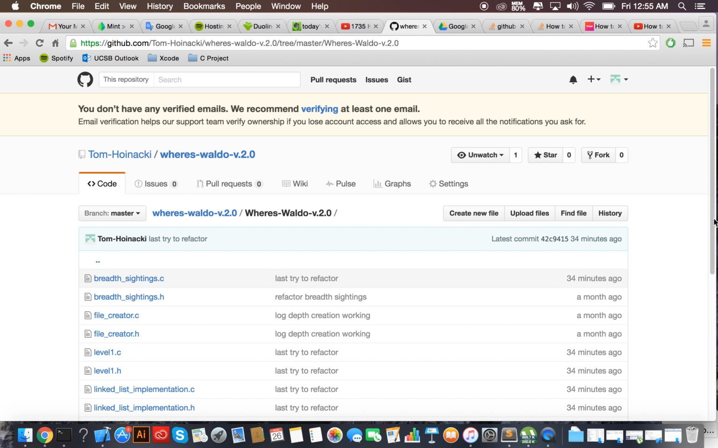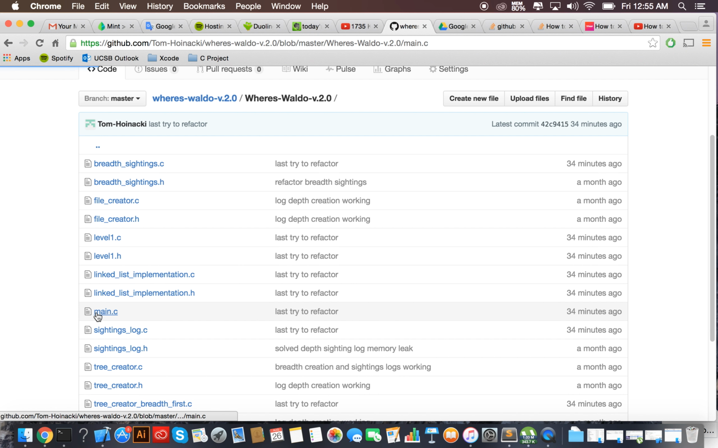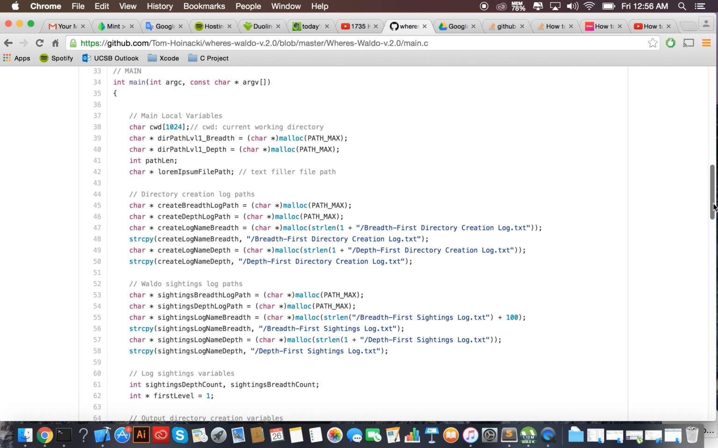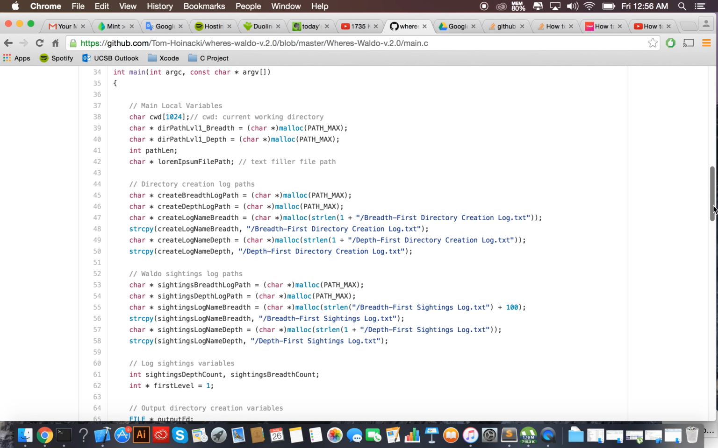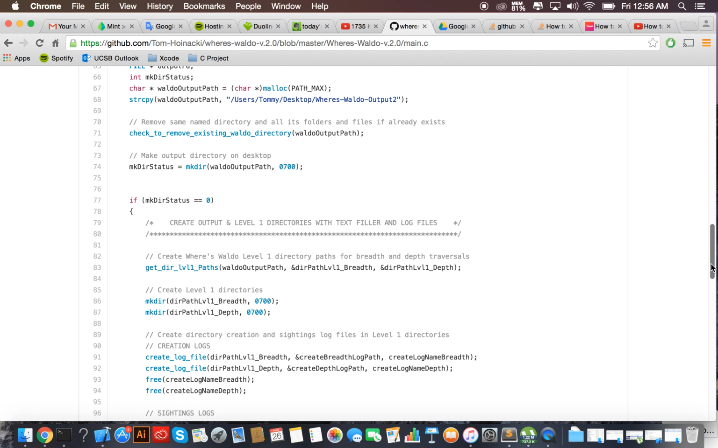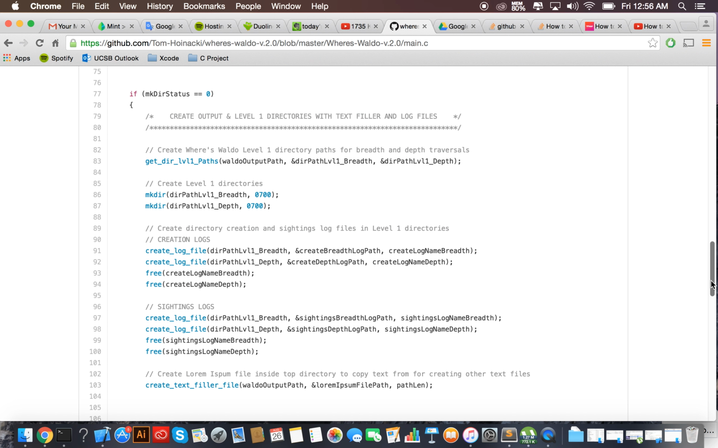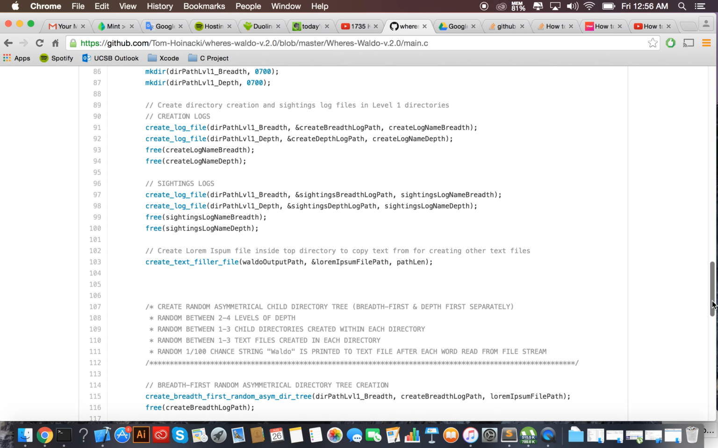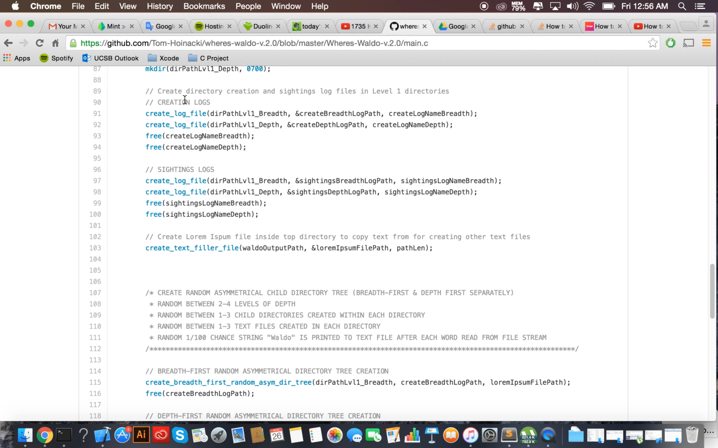I will just walk you through main really quick, which kind of gets the gist of it. So I tried to comment this out pretty well and pretty clean for a C# developer at least. You can see all my global variables for all the paths and things I have to build out. So we're going to create our level 1 directories with the text filler file, which is just a lorem ipsum file that a file stream uses to fill the text files, and our log files, which are creation and sighting files. You can see here the creation logs are being made, the sighting logs for each tree. One is breadth first, the other is depth first.